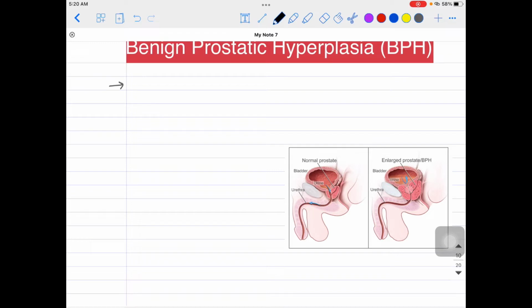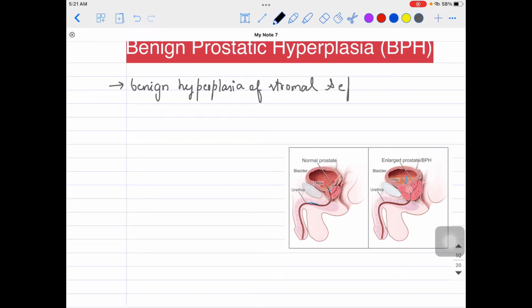So here we're talking about benign prostatic hyperplasia, which means the prostate cells are going to multiply in themselves, and that will be called hyperplasia. This is not a malignant condition as such, this is a benign condition, right? So this is basically benign hyperplasia of the stromal cells,